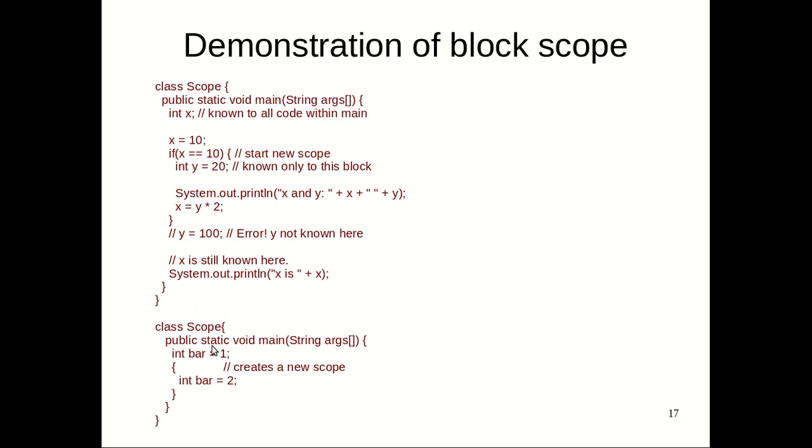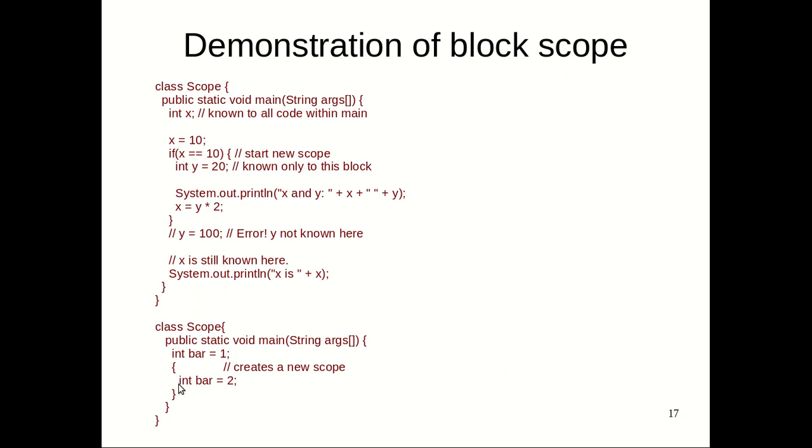So now another one. This is a simple scope example. Another one of the scope. Actually, this is another program, I just showed it within the same place. You can see that bar 1 is here, and bar 2 is initialized within a new, unnamed scope. Here the scope is an if condition, but here it is an unnamed scope.